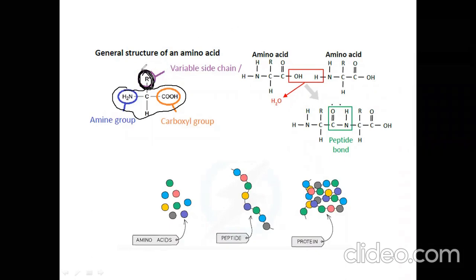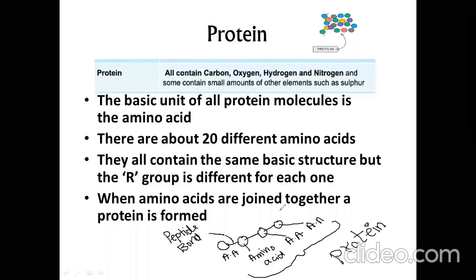Let's suppose, for example, there is alkyl X, so this will be X amino acid. Let's suppose here is alkyl Y. I'm just giving examples, alkyl X and Y, for your understanding. So that will be Y amino acid. Amino acid, amino acid, amino acid, all are joined by what? By peptide bond. So all amino acids will combine and will form what? Protein.